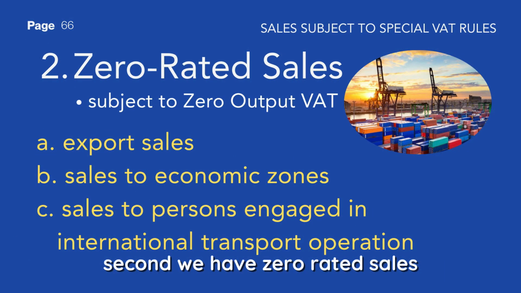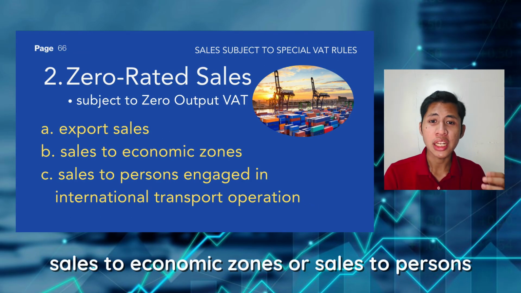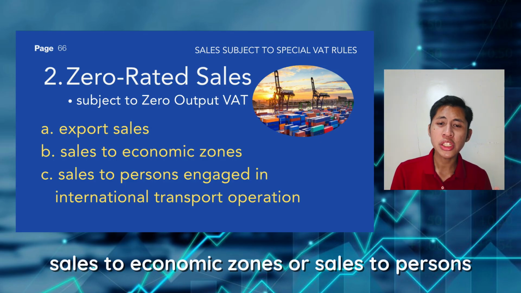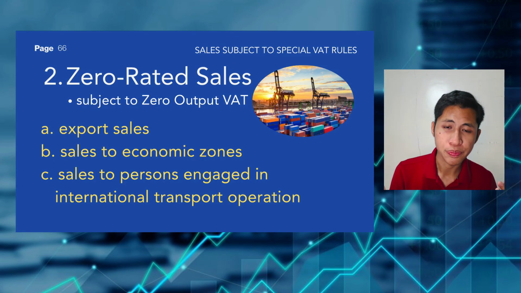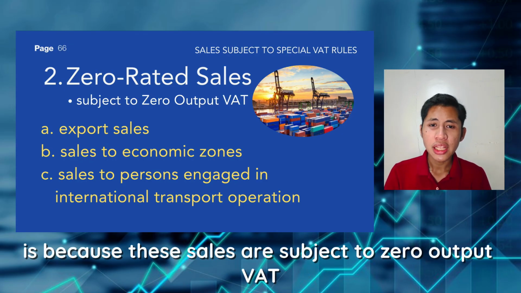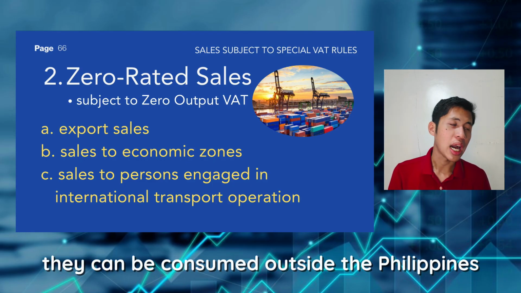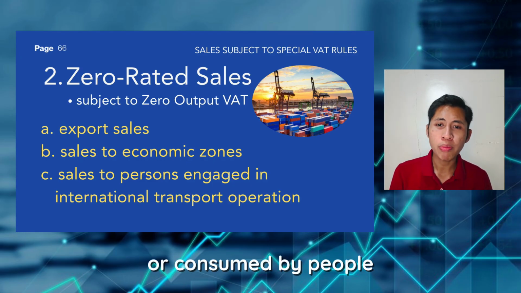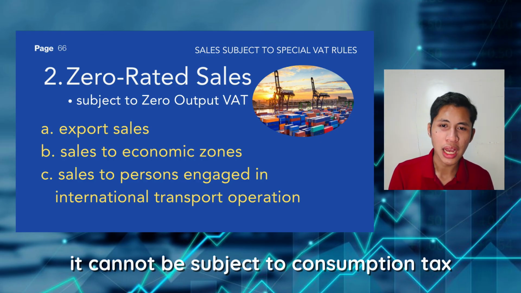Second, we have zero-rated sales. Zero-rated sales can be export sales, sales to economic zones, or sales to persons engaged in international transport operations. Basta kaya siya tawag na zero-rated sales is because these sales are subject to zero output VAT. Kasi nga, since they are not consumed in the Philippines, they can be consumed outside the Philippines or consumed by people na mga dumaan lang sa Philippines, it cannot be subject to consumption tax.